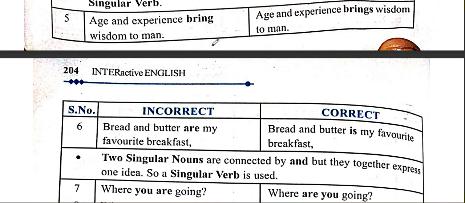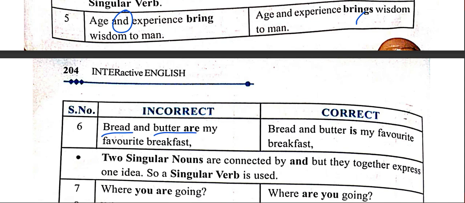Age and experience bring wisdom to man. Age and experience brings wisdom to men. Sometimes we will find two nouns used together with the addition of a conjunction. For example, in this sentence, age and experience. Another one is bread and butter.